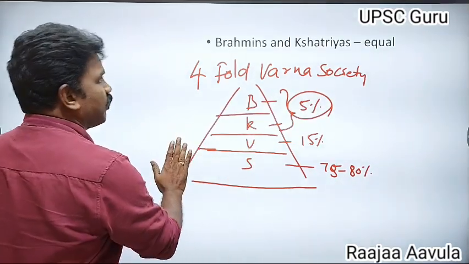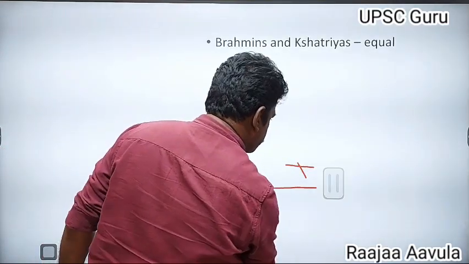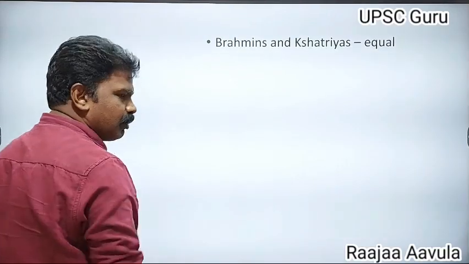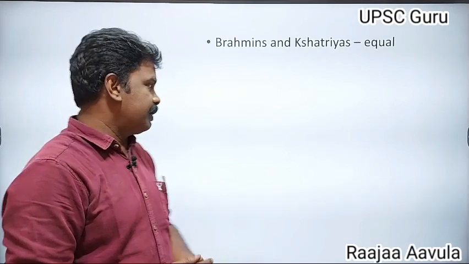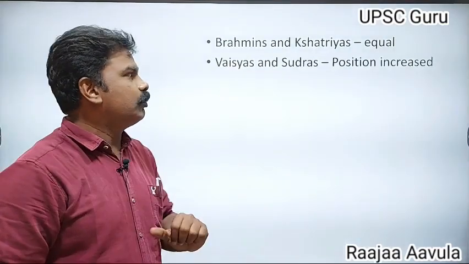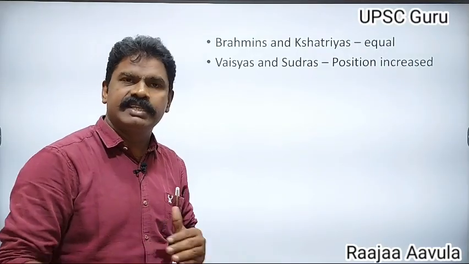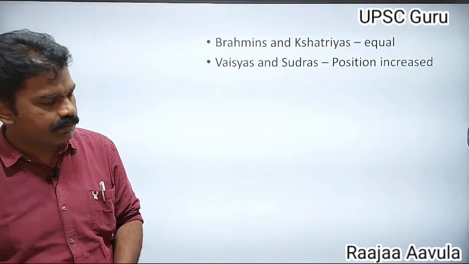In this pyramidal Varna system, by the time of the Gupta period, Kshatriyas were made equal with the Brahmins. Along with this, the position of Vaishyas and Sudras increased.